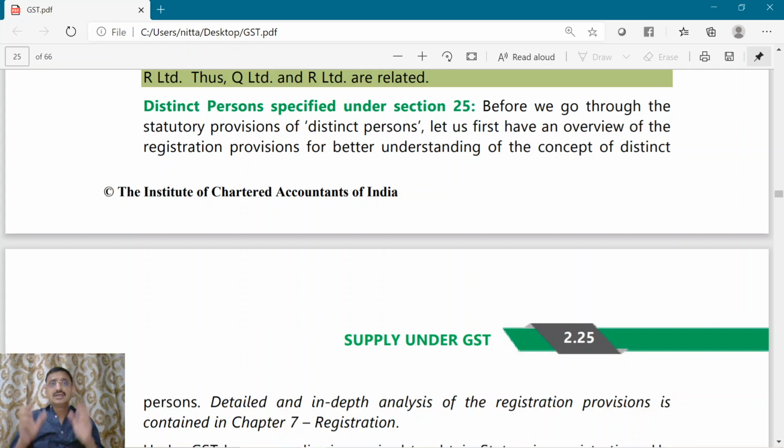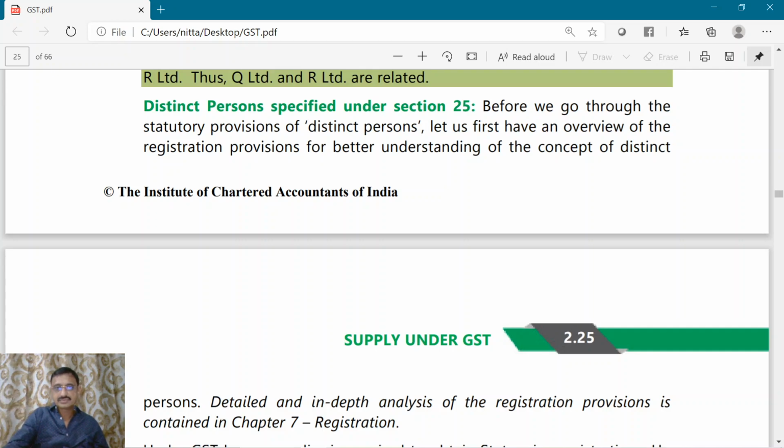But if we want to understand the concept of distinct person, first of all, we should understand at least the overview of the concept of registration. Only when you understand the concept of registration, you will be able to appreciate the meaning of distinct person.